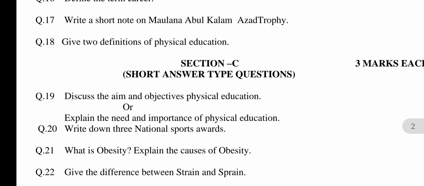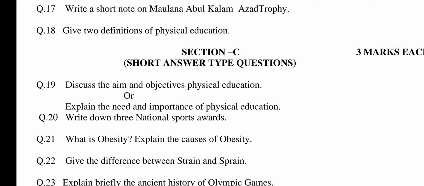Question number 17. Write a short note on Maulana Abul Kalam Azad Trophy. This question is related to chapter number 7, National Games. The answer may be: the Maulana Abul Kalam Azad Trophy, instituted in the year 1956-57, is a rolling trophy awarded to the overall top performing university in sports of the